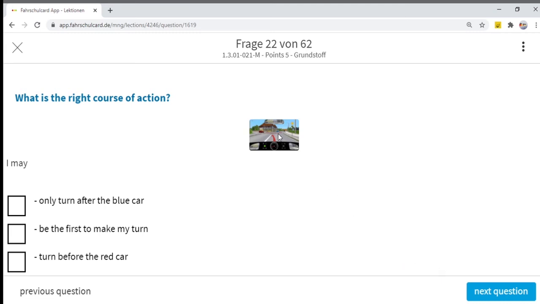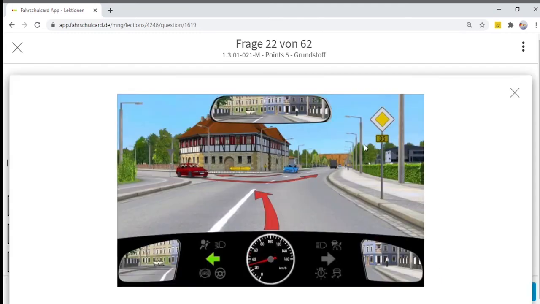So the next question is, what is the right course of action? If you see, you have priority, so you are on the priority road. This yellow diamond sign is for Vorfahrtstraße. If you have this sign, just opposite to you, this blue car also has this sign. Whenever I am on a Vorfahrtstraße, the traffic coming from the left or the right will have this red inverted triangle or stop and give way sign, also known as Vorfahrt gewähren. So if you see, this red car has this sign. Now the red car has to wait in any case. We are taking a left turn.